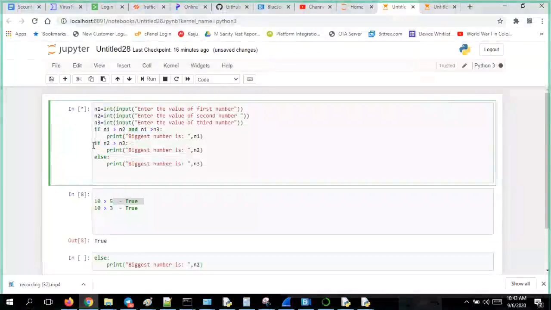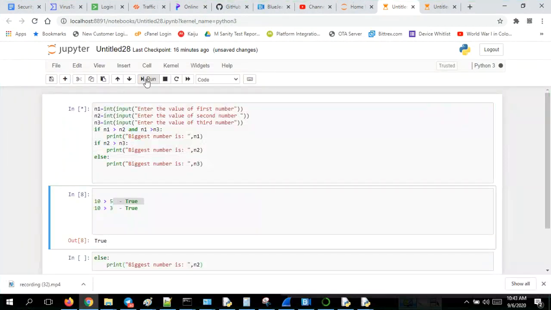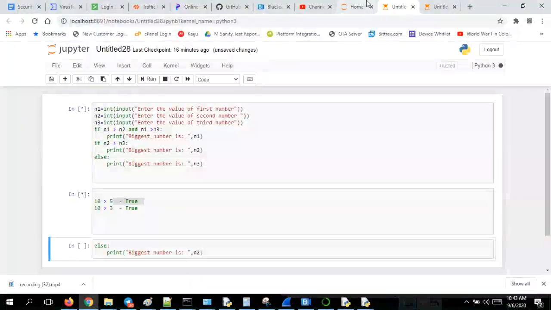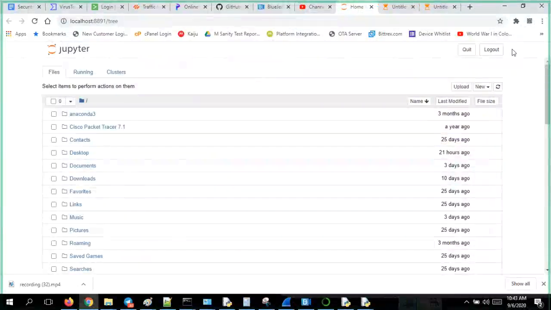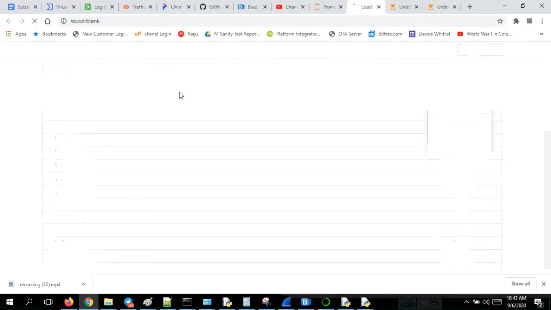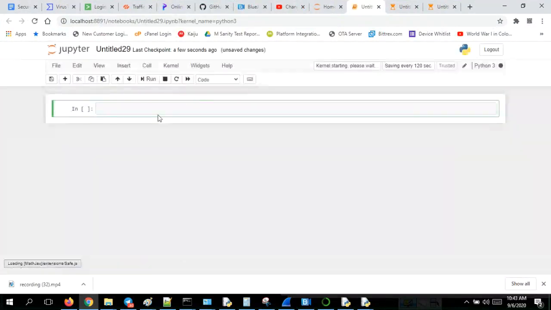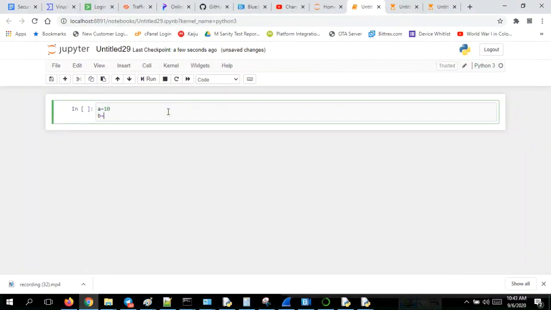The thing here is the same if you put if. Here, what happens, you see. If I run this program, I will show you. See, A is equal to 10. B is equal to 20.